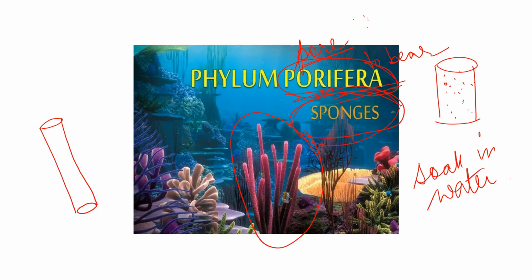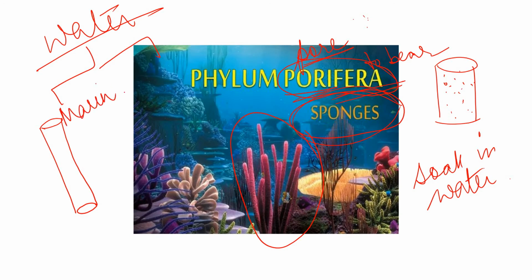They are mostly found in marine habitats. Some sponges are found in freshwater habitats too. Water bodies can be of two types. One is marine, which is full of salty water, and freshwater, which doesn't have much salt content. The salt content in freshwater is very low, but in marine water it is very high.